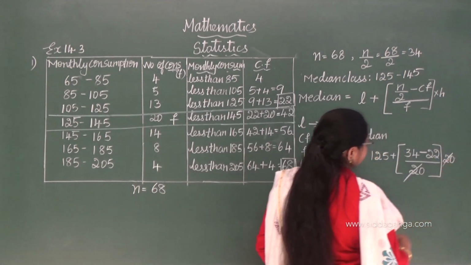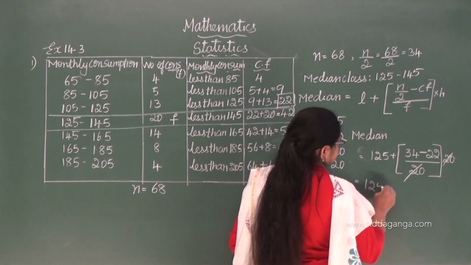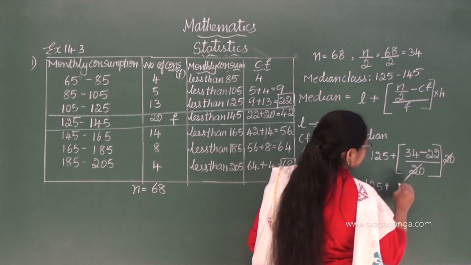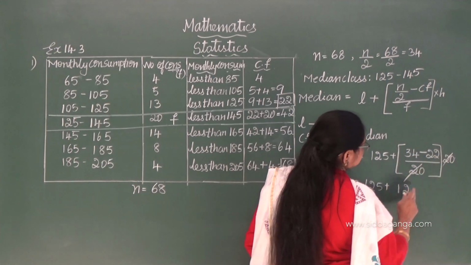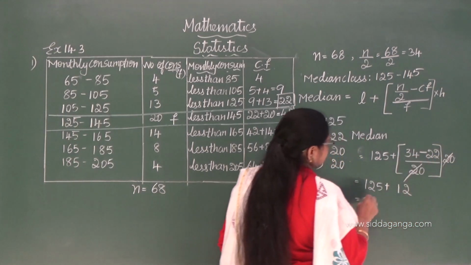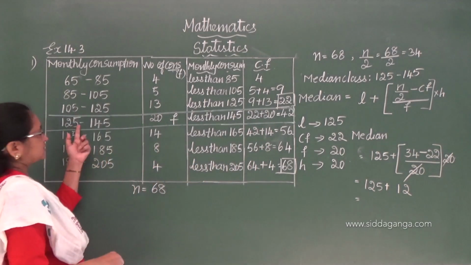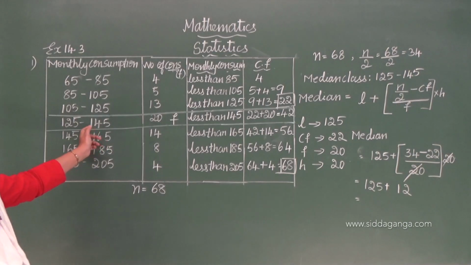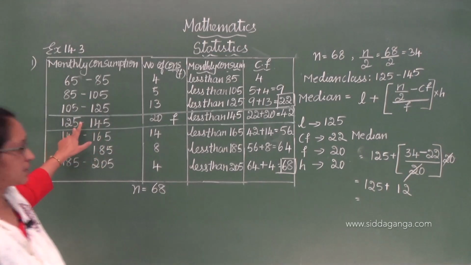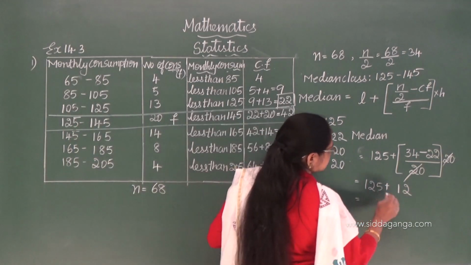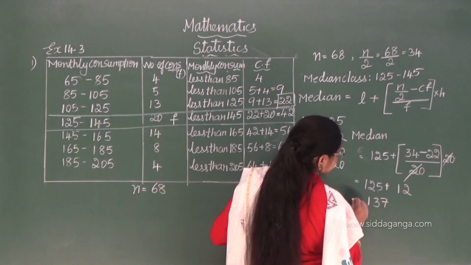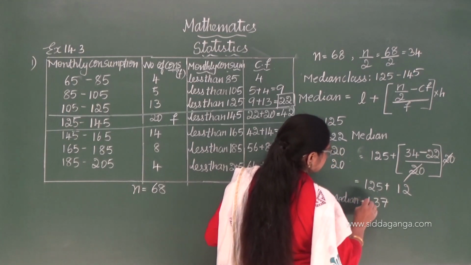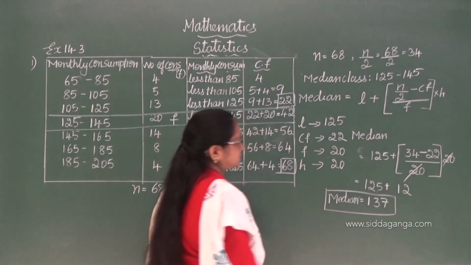Now cancel, 20 20 gets cancelled. 34 minus 22 is 12. So 125 plus 12 is 137. So median is equal to 137.